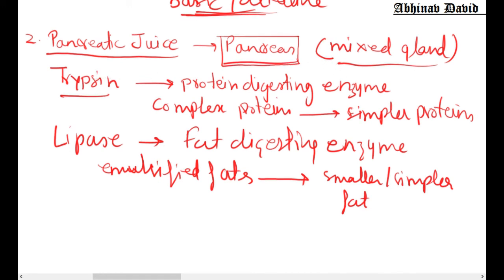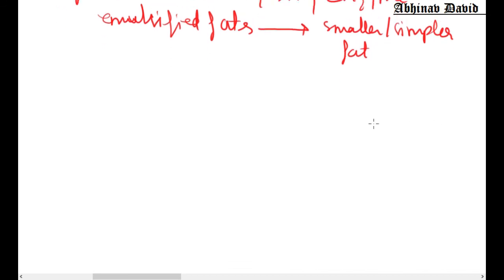And then finally the food moves to the next part of the alimentary canal. Within the alimentary canal all these processes are taking place. So first the food encounters the bile juice, then the pancreatic juice, and then the intestinal juice.